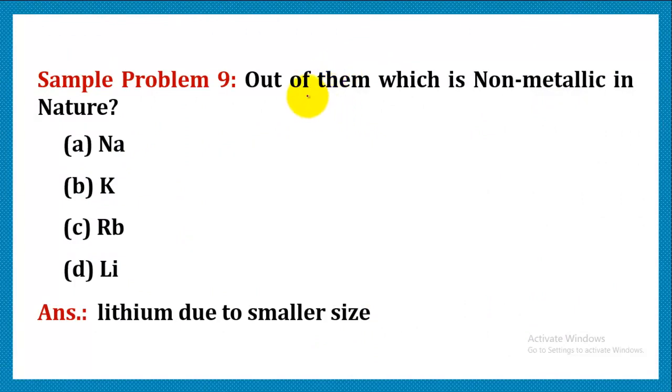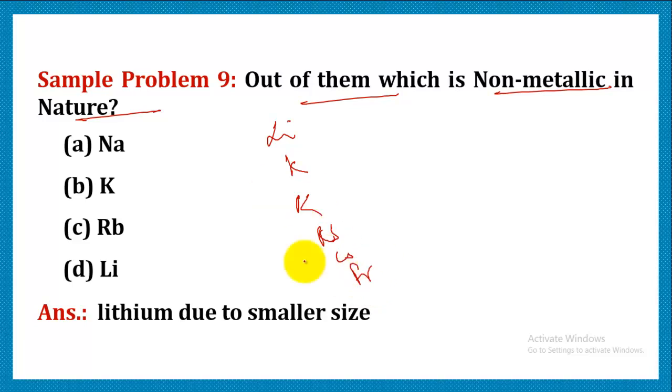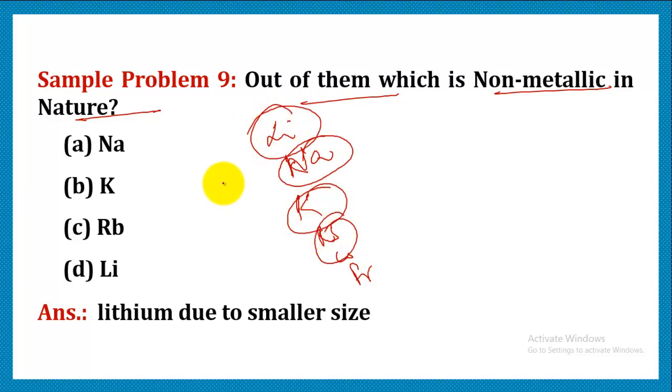Another question is, out of them, which is non-metallic in nature? So let's write: lithium, sodium, potassium, rubidium, cesium, francium. Again, the first group members. And the options we have are sodium, potassium, rubidium, and lithium. So which is going to be non-metallic?